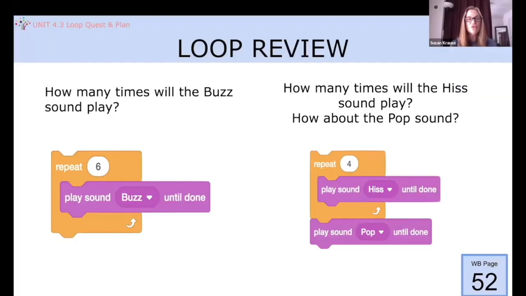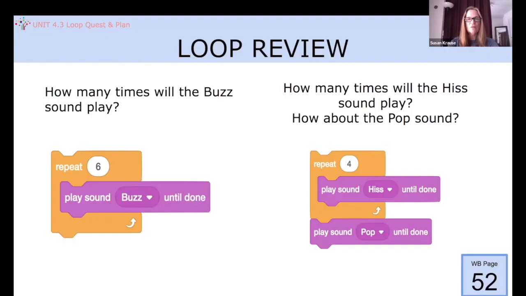This is on page 52 in your workbooks if you want to follow along. Let's look at a couple scripts. In the first script, how many times will the buzz sound play? Correct. The buzz sound will repeat 6 times.